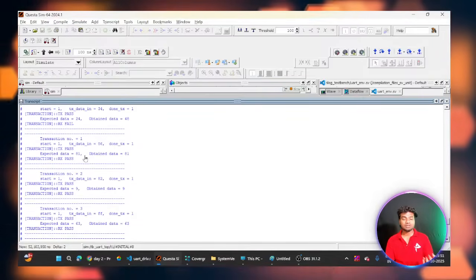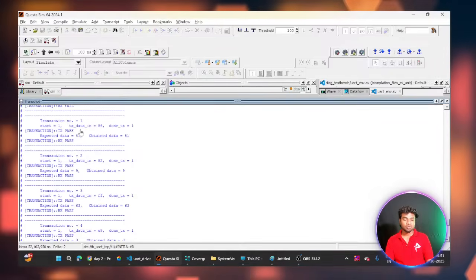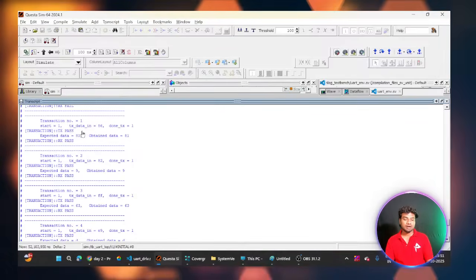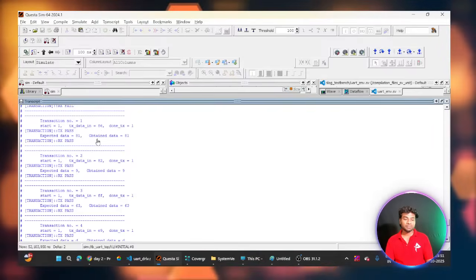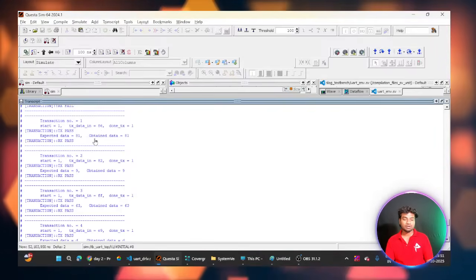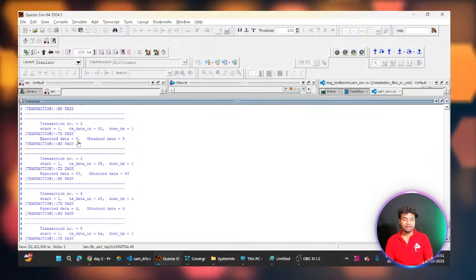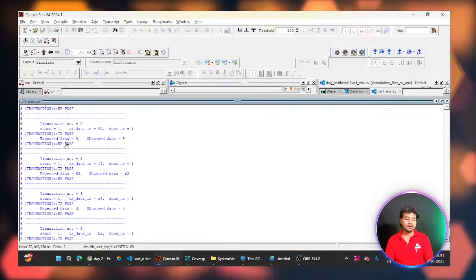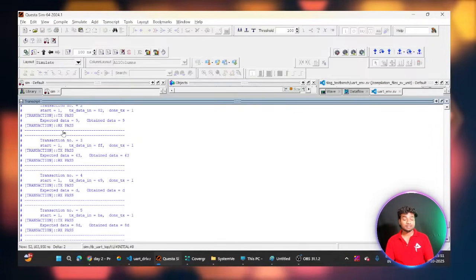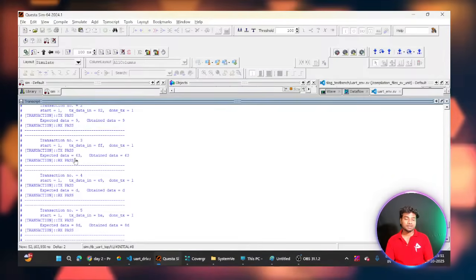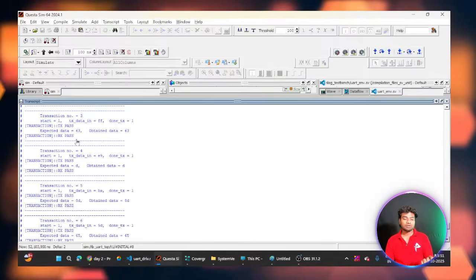So I'm doing another test case. This is my transaction 1. You can see here my tx_data_in is 86, and the received data is 81, expected data is 81, so the test case passed. Here also 9, so expected data is 9 and obtained data is also 9, so test case RX also passed. 63, so expected data is 63 and obtained data is also 63, so RX passed.